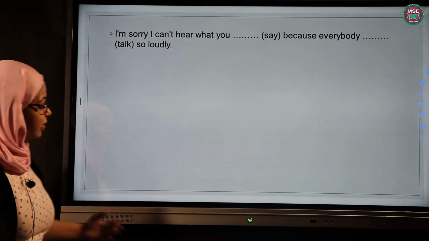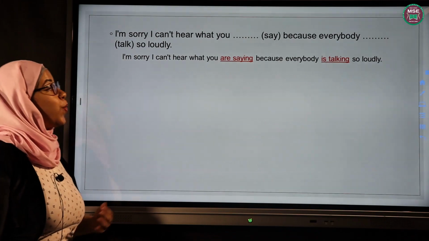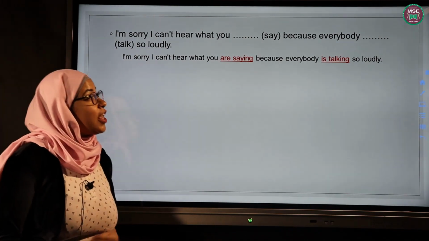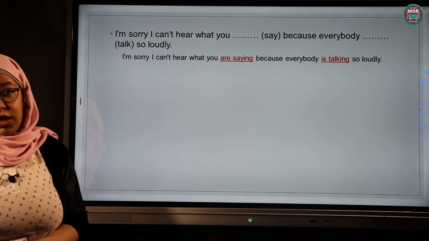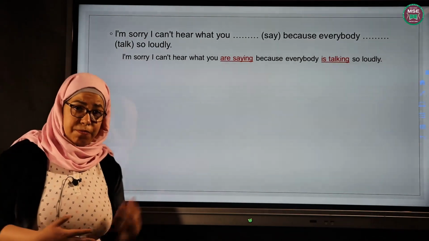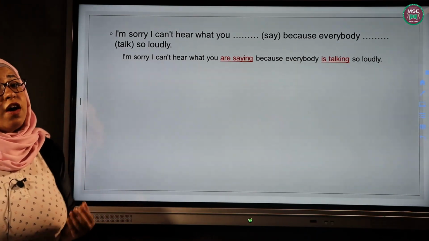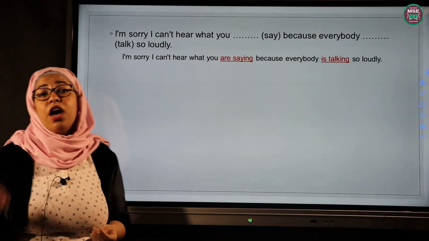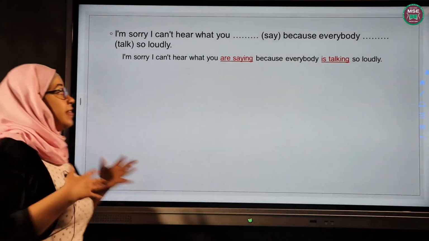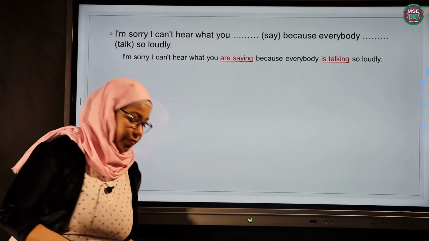Amazing. Let's see the answer. I'm sorry I can't hear what you are saying because everybody is talking so loudly. Why did we use present continuous? This is very similar to the sentence we saw in the last slide. We use present continuous because both actions are happening right now. Someone is saying something and everybody is talking and it's happening right now.